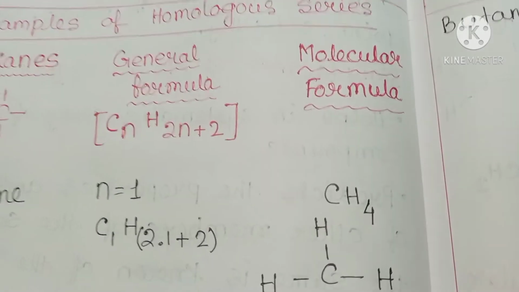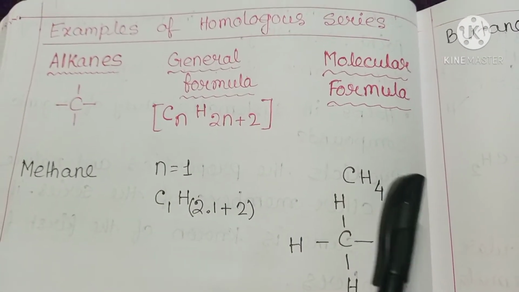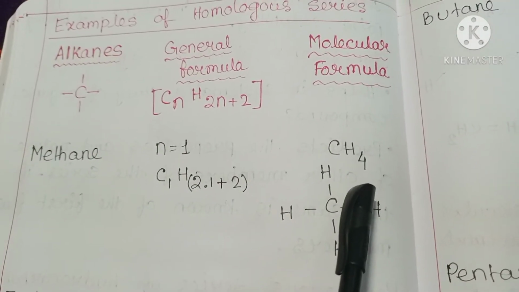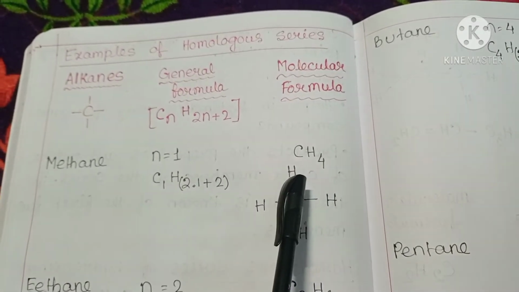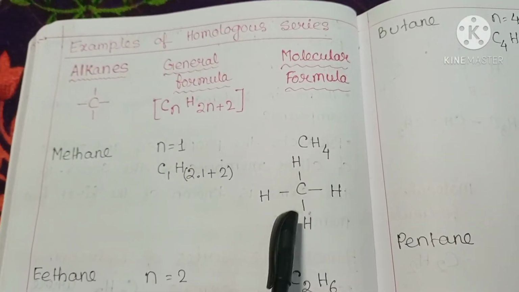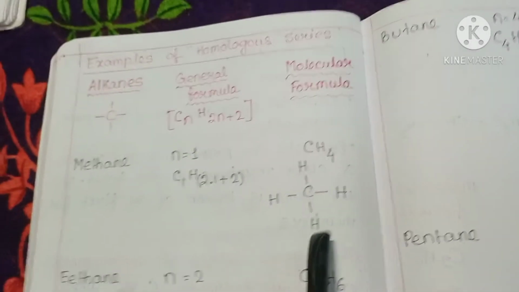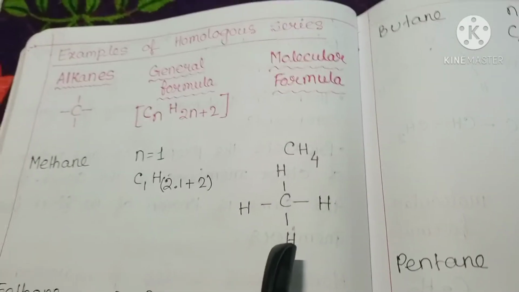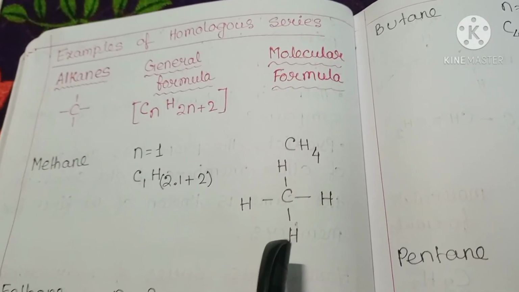Now, examples of homologous series. Organic compounds are represented by molecular formula and structural formula. The molecular formula indicates the actual number of each kind of atom in a molecule of the organic compound, and the structural formula indicates the arrangement of the various atoms in a molecule. It is of two types: condensed structural and branch structural.